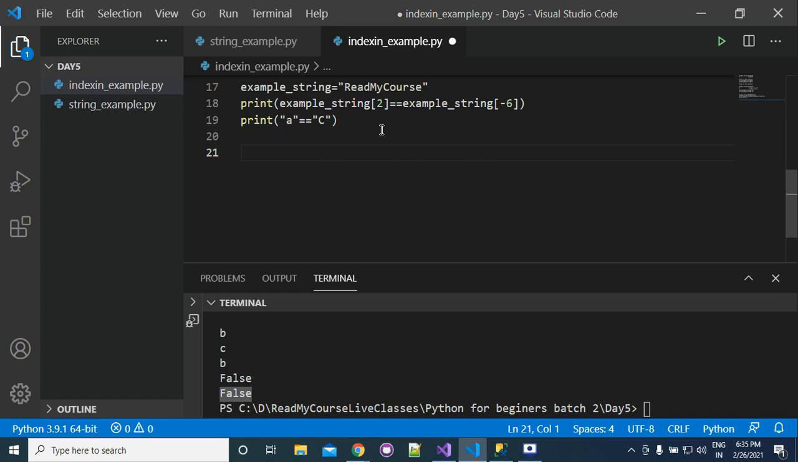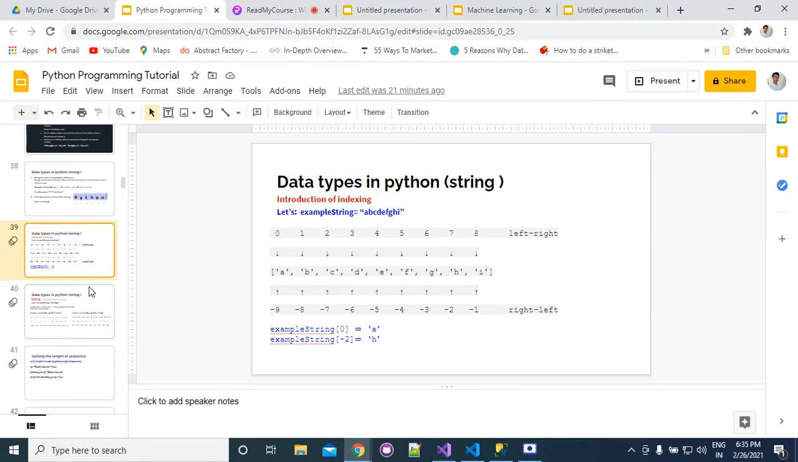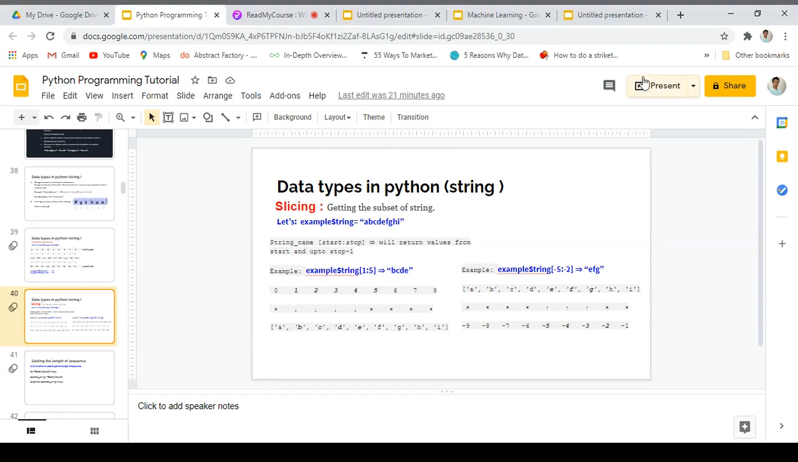I hope this is clear to everyone. Next we are moving to the next topic, that is slicing.